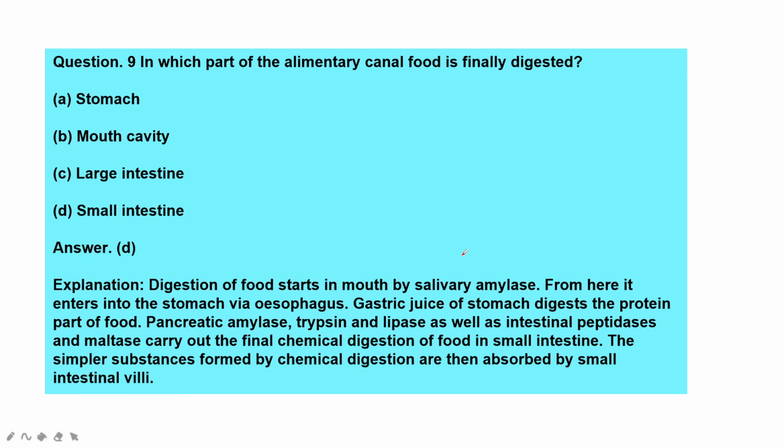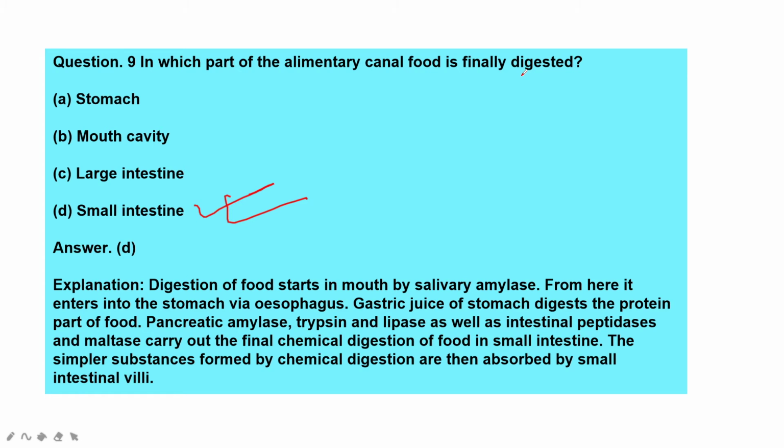Next, in which part of the alimentary canal is food finally digested? We have discussed this just now in another question. Stomach, mouth cavity, large intestine and small intestine. The answer is small intestine. Digestion completes, that is, finally digested, in the small intestine. Digestion starts in the mouth cavity, so don't get confused. Finally digested means completes.